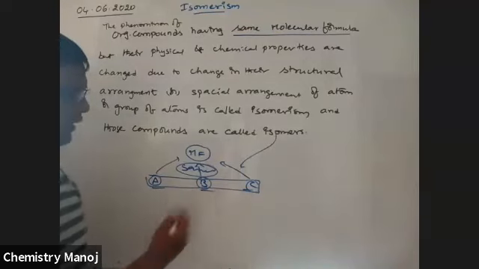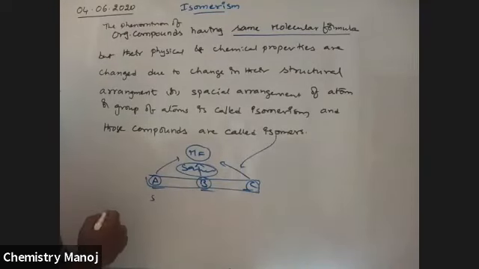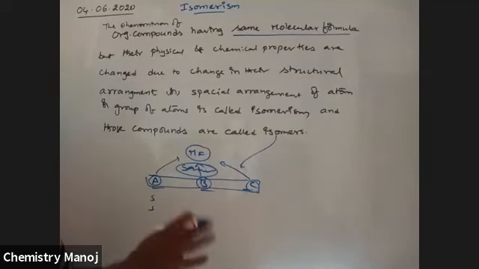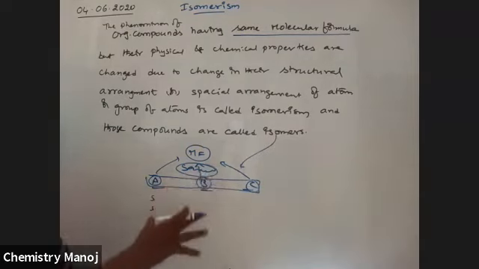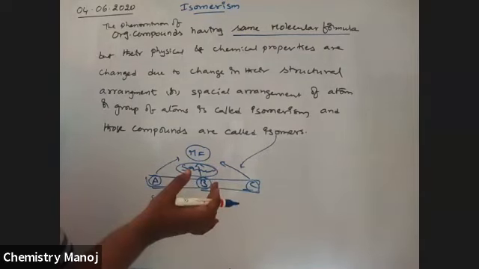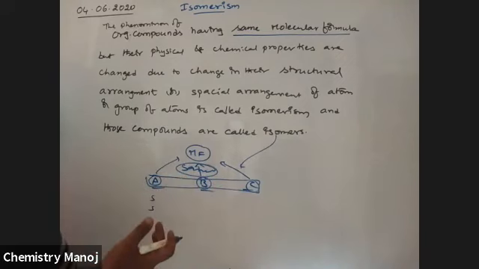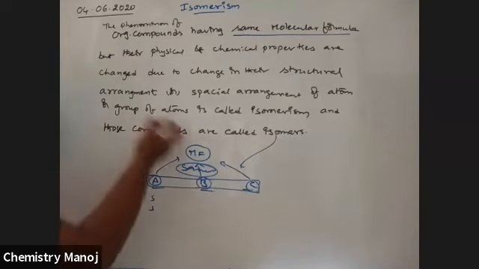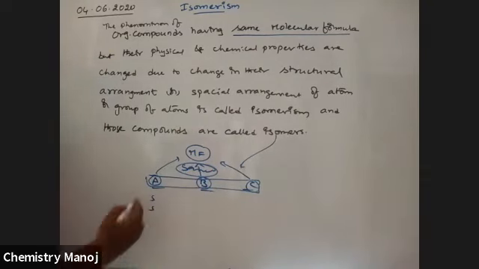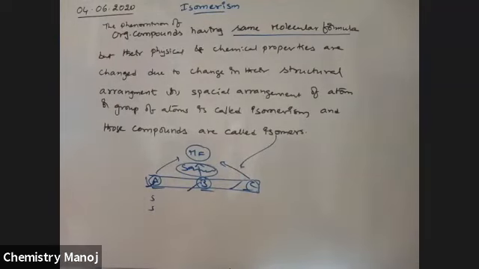How these are different, either structural arrangements or spatial arrangements, we will explain later. Compounds having same molecular formula but different arrangements, the phenomenon is called isomerism, and the compounds are called isomers of that particular formula.